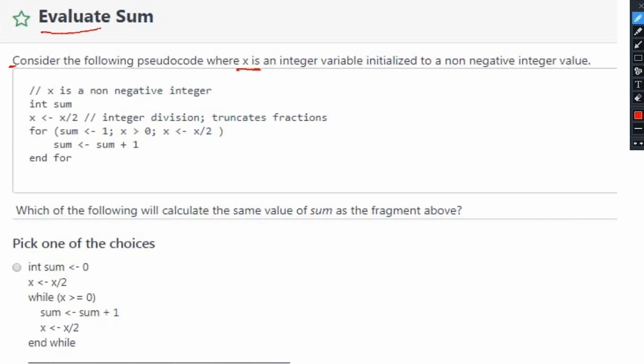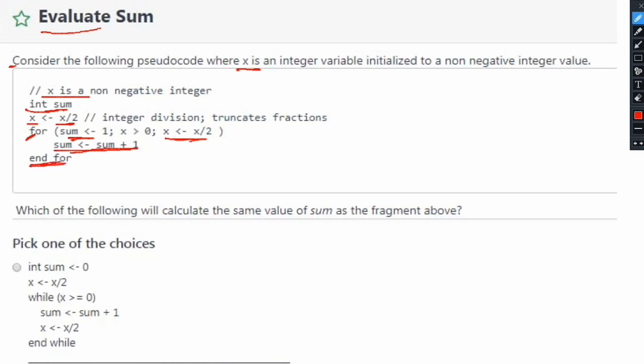This pseudocode is given where x is our non-negative integer, then one variable int sum is taken. After that x is equal to x divided by 2, a for loop is taken, then for sum is equal to 1, x is greater than 0, x is equal to x divided by 2, sum is equal to sum plus 1. So we are just incrementing the sum by 1 and we are exiting from the loop after that.